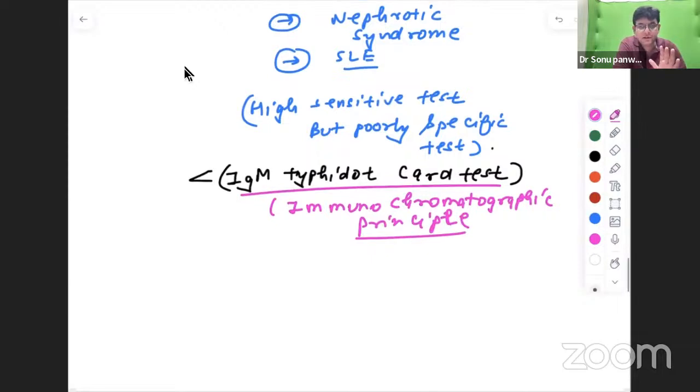Which principle is there for most of the card tests? Immunochromatography. Another viva question: card tests depend on which principle? The answer is immunochromatography. And what is immuno? Immuno is antigen, antibody stuff. Chromato means color. Graphy means paper. Which paper? Nitrocellulose paper.